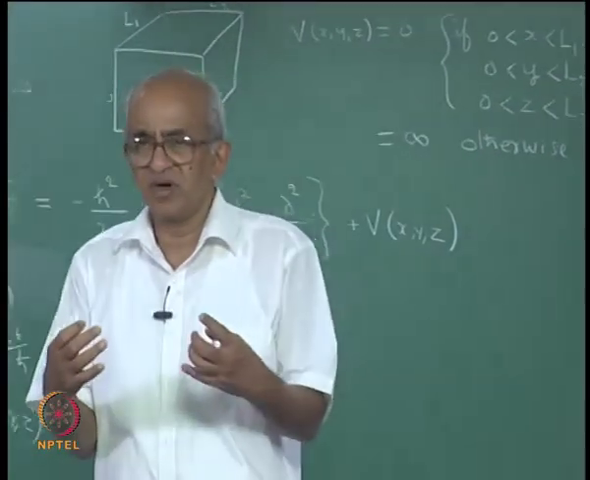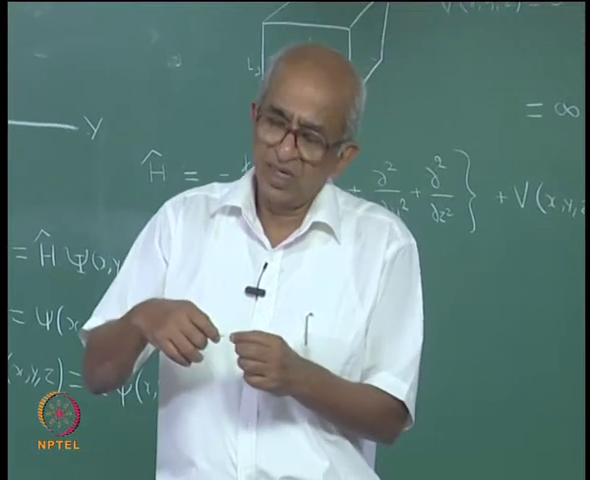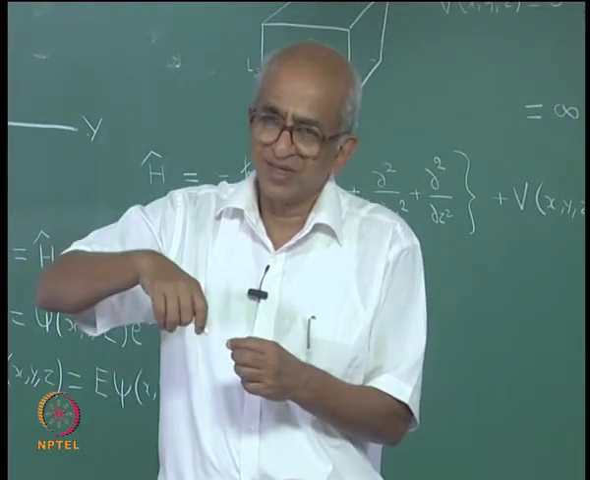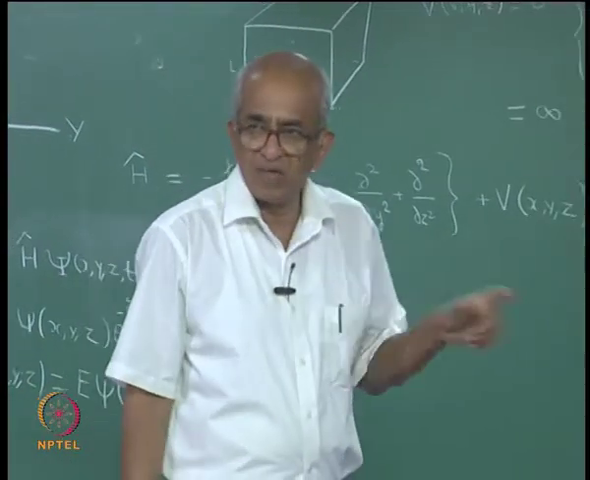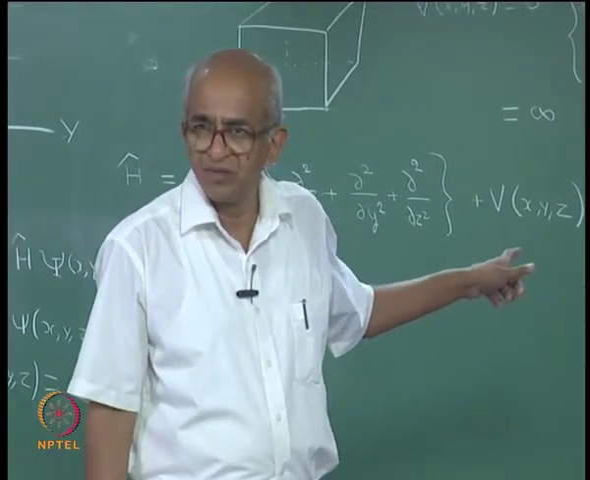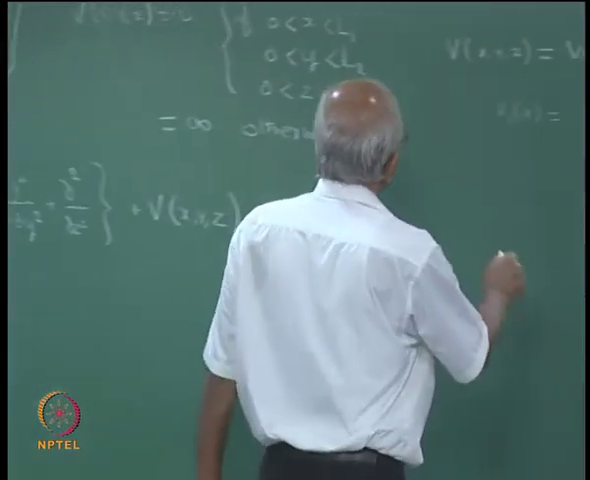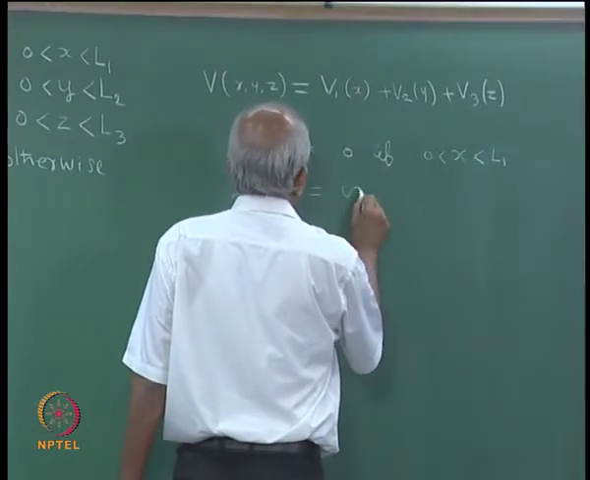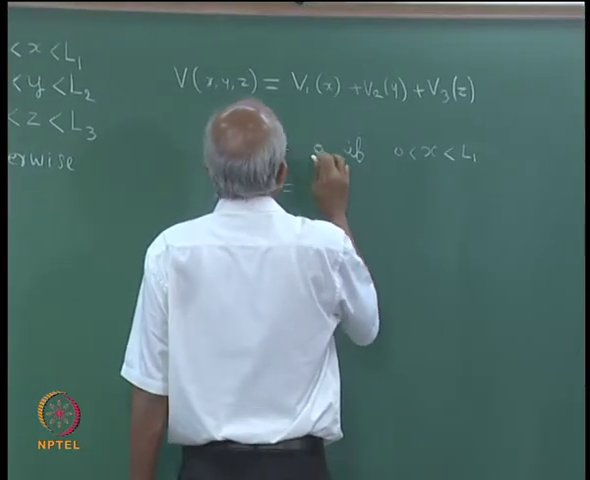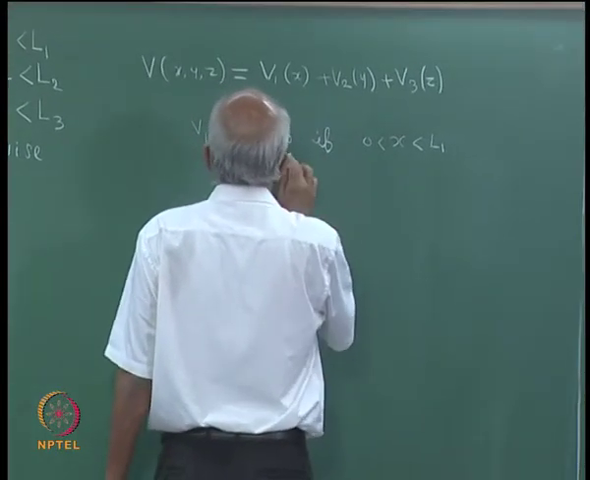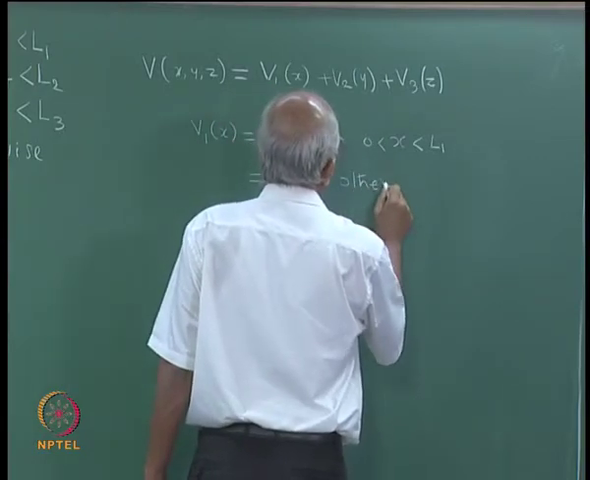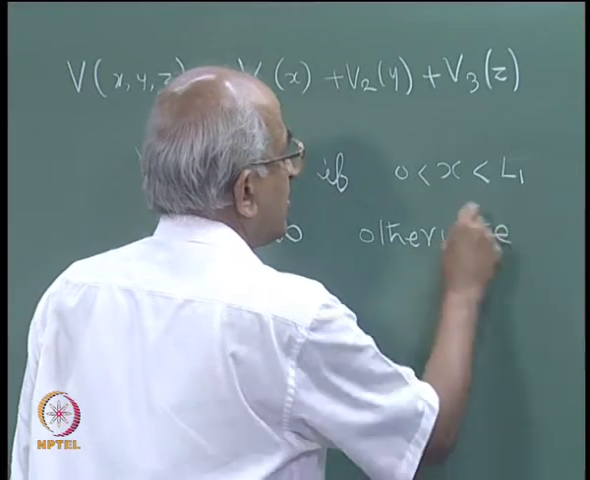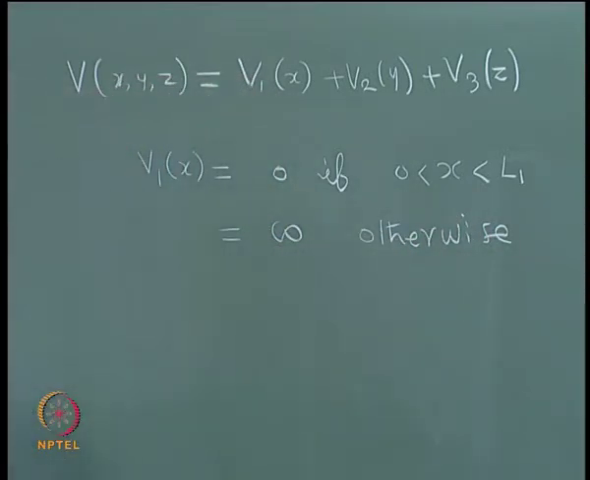Look at what I am doing. I have defined V1 of x to be like this, so that if the particle's x coordinate is outside these limits, what should I do? I will say that V1 of x is infinity, right. So, if the x coordinate is in these limits, then potential V1 of x will be 0, while if the x coordinate is outside this range, the potential V1 of x will be infinity.